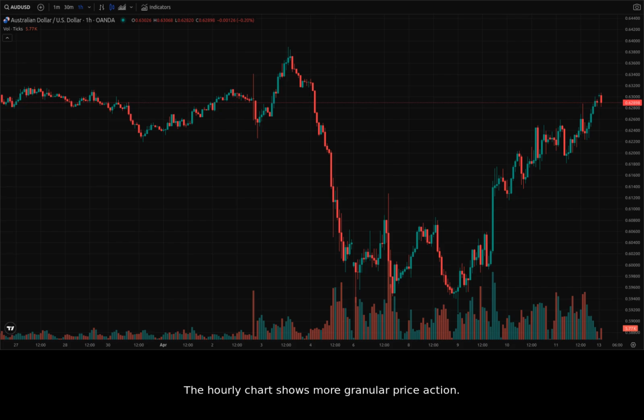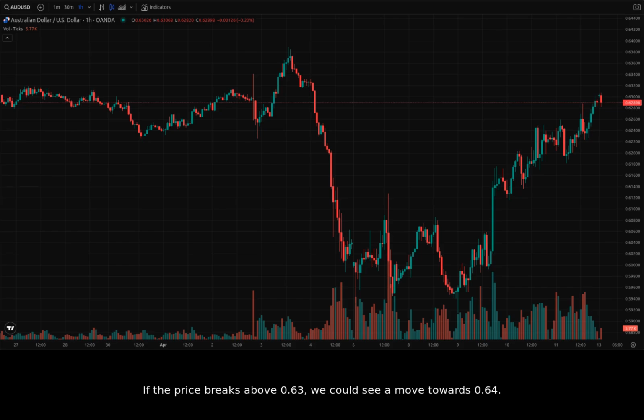The hourly chart shows more granular price action. Here, we can see more clearly the struggle between buyers and sellers, especially in the last few days. We can observe a tight trading range forming, indicating indecision. Specifically, let's narrow down on a range of hourly candles from April 10th, midnight to April 11th, midnight. We observe a choppy pattern, further solidifying our interpretation of consolidation.